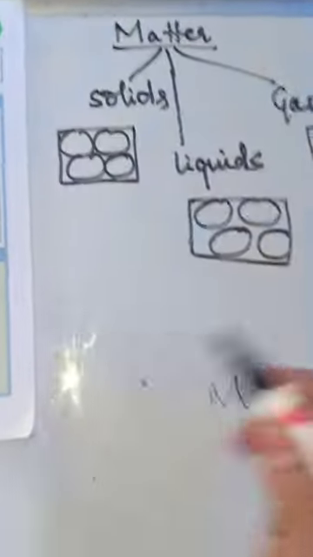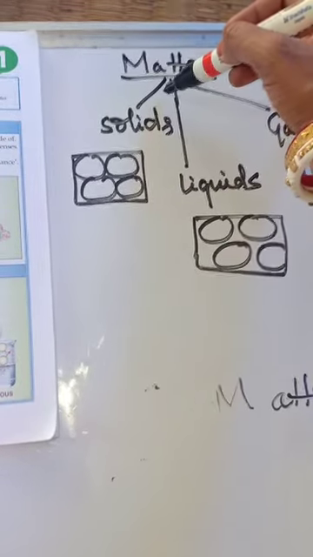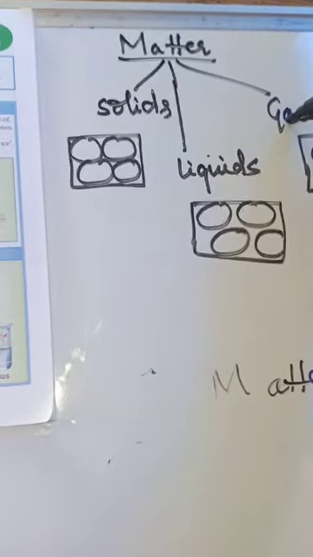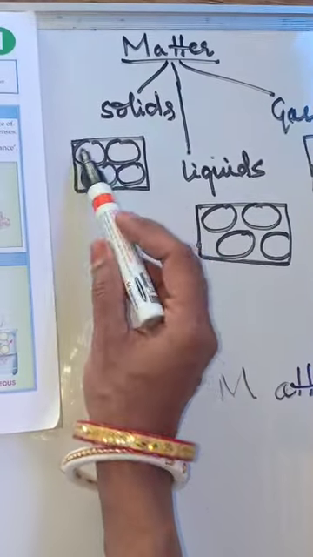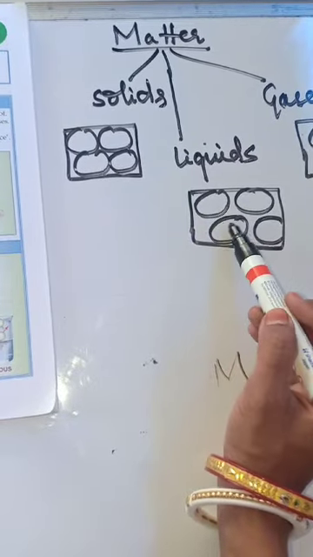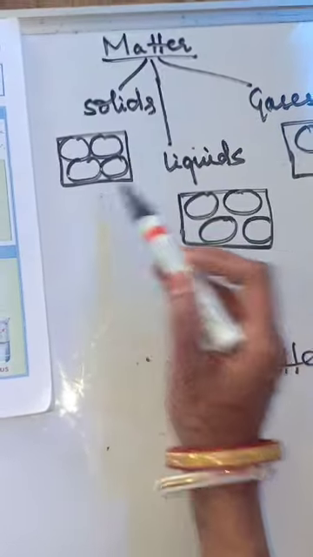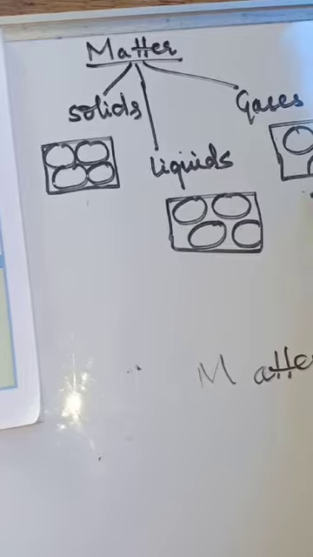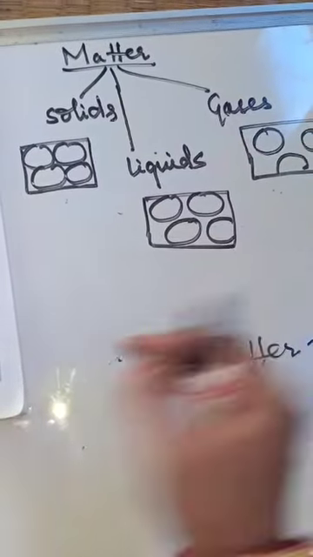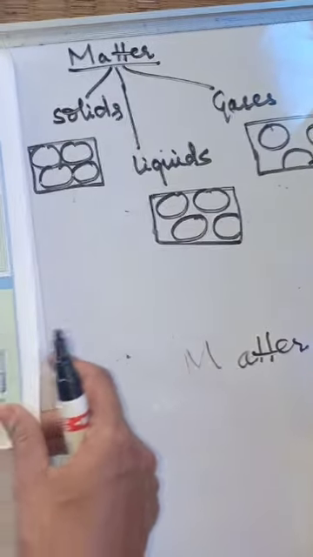In standard 6, we studied the various categories of matter on the basis of its molecules: solids, liquids and gases. When it comes to structure, in solids the molecules are very closely packed, in liquids a little bit of space is present compared to solids, and in gases they have maximum space, and the molecules are very far away from each other. In this chapter also we'll have the same thing.